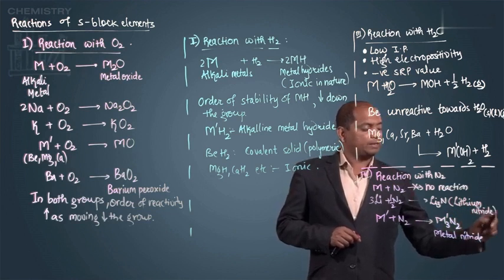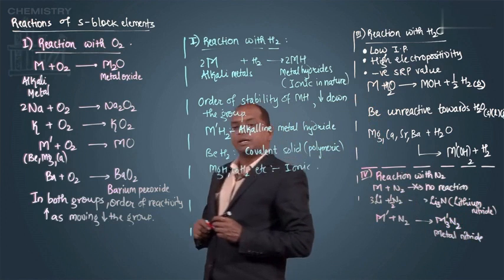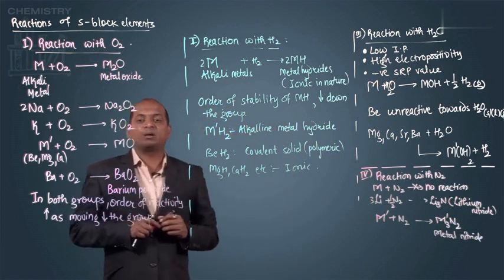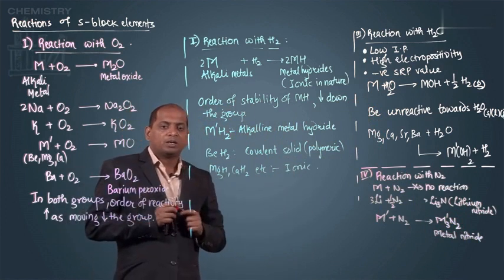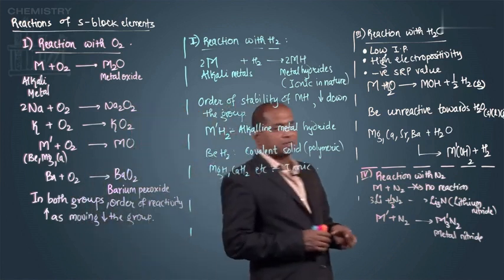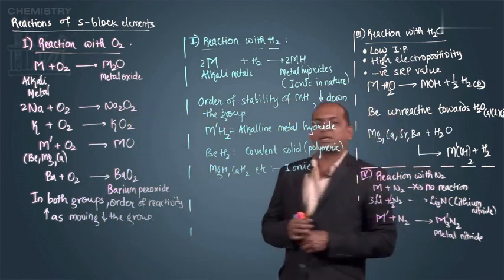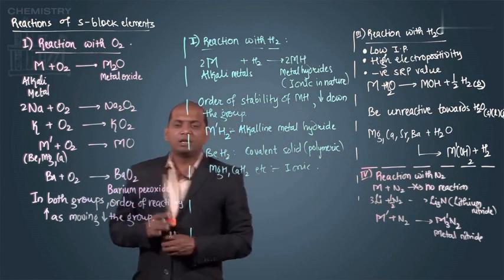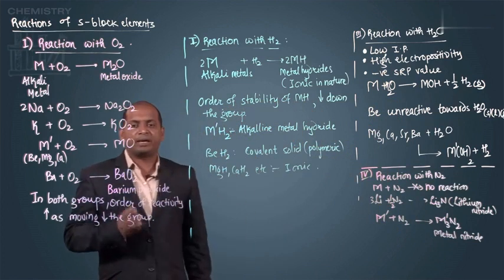Now these nitrides are highly reactive. When they react with water, they liberate ammonia. So this is mainly a distinguishing reaction between alkali metals and alkaline earth metals, that alkali metals do not form nitrides when they react with nitrogen.